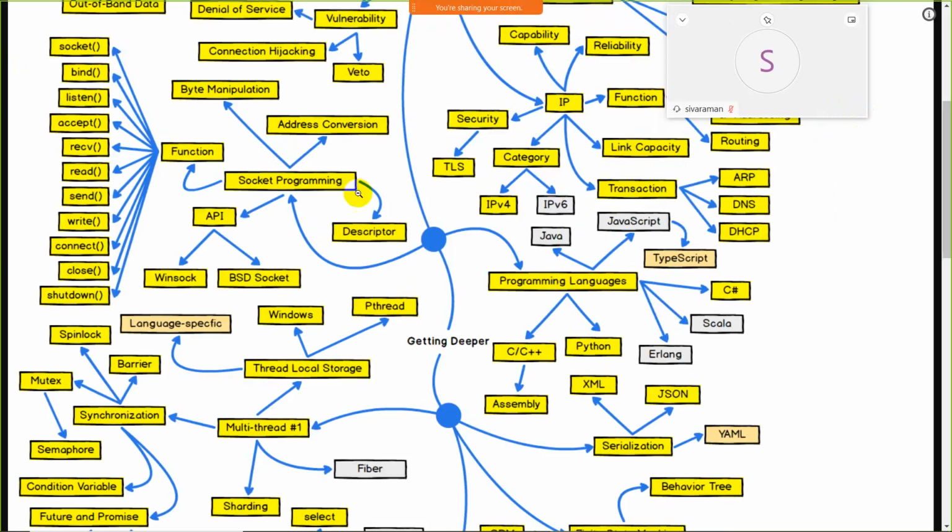For this we have byte manipulation and address conversion, so we can send a message from both ends. After that we have the API, application programming interface, for sockets. The API is categorized into two types.